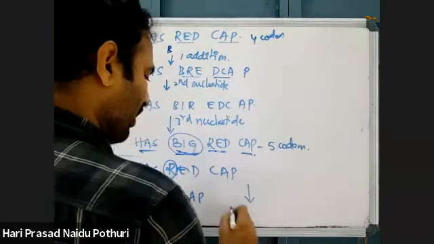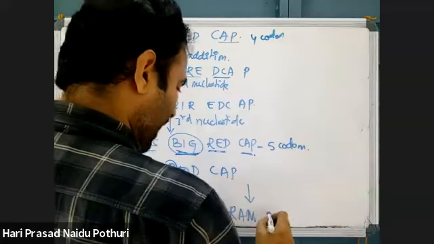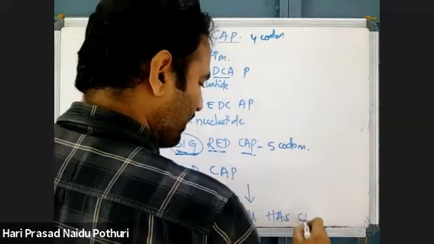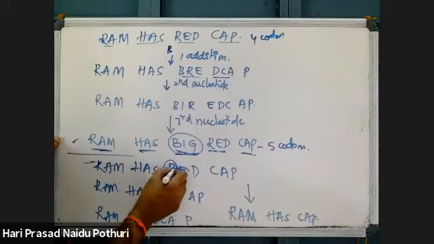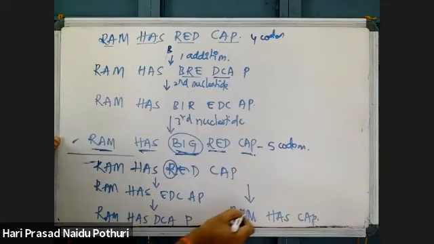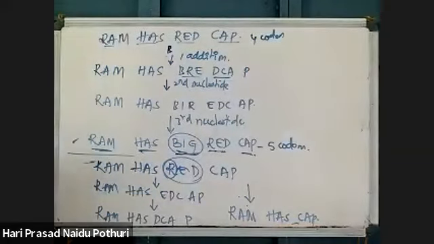If one more nucleotide is lost, RAM, has CAP. What happened here? First, second, third, 3 nucleotides are lost, so there is a decrease in the number of one amino acid without changing the others. Note that point.